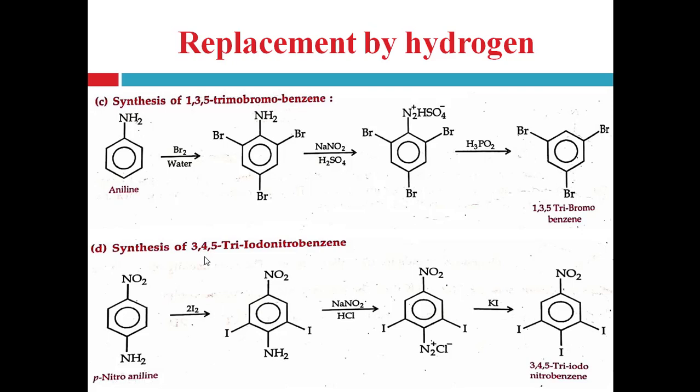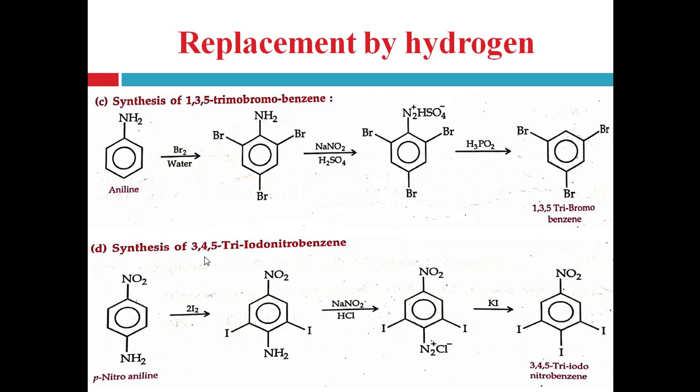3,4,5-triiodonitrobenzene. In this, see, para-nitroaniline first undergoes iodination, right? What we require is 3,4,5-triiodonitrobenzene. That means a benzene ring having a nitro group, that is nitrobenzene, and in nitrobenzene 3 iodide groups are substituted, right?